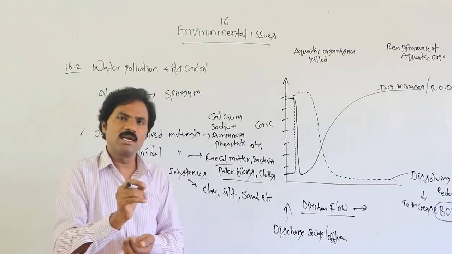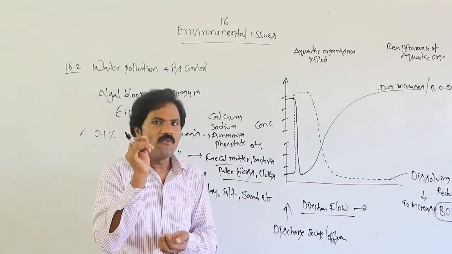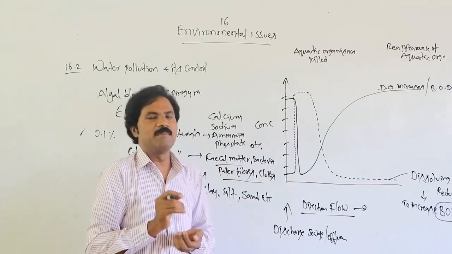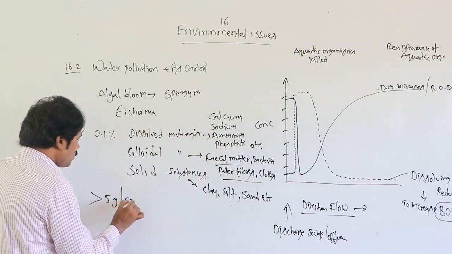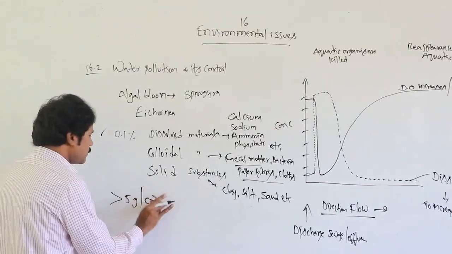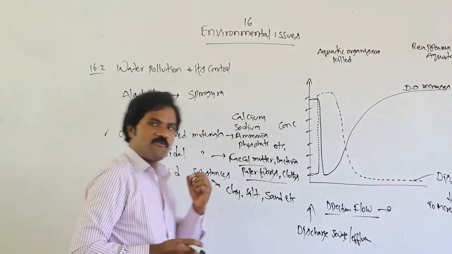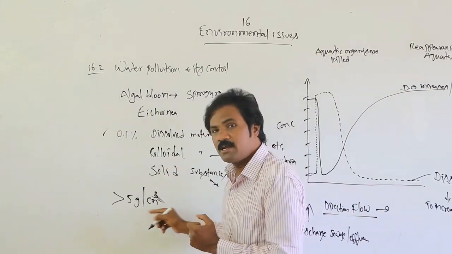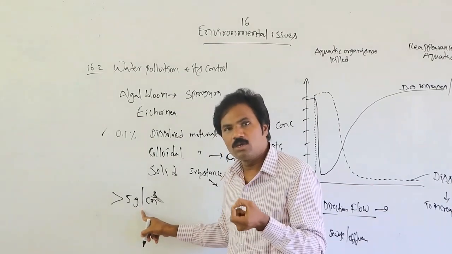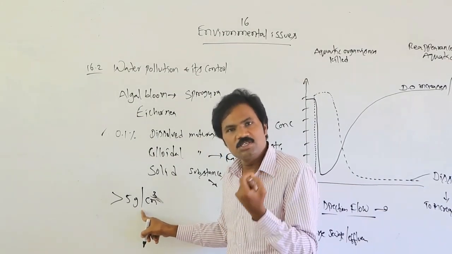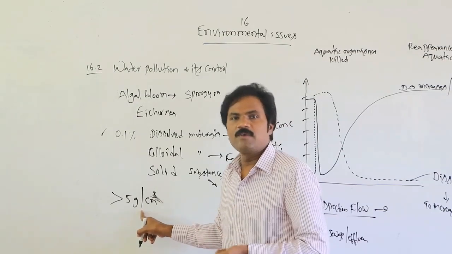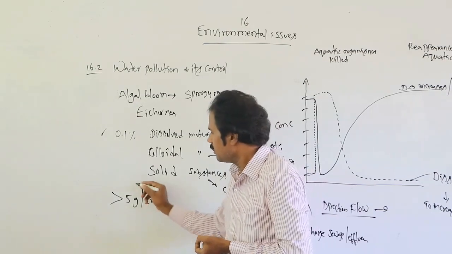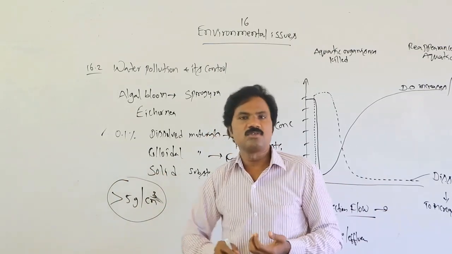Heavy metals means more than 5 grams per cubic centimeter, like mercury, cadmium, copper and such things, which may also cause diseases.